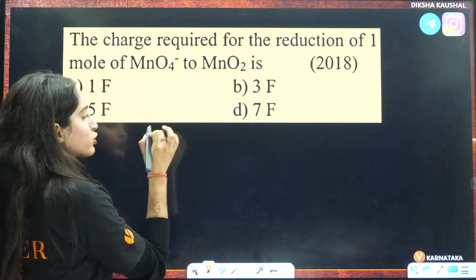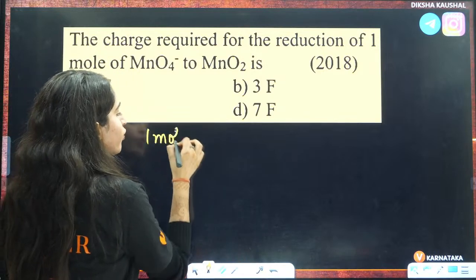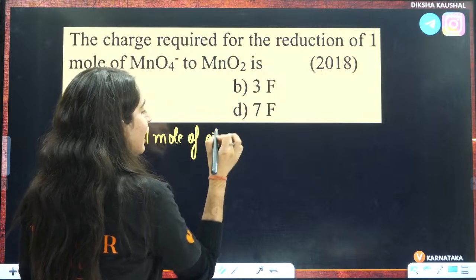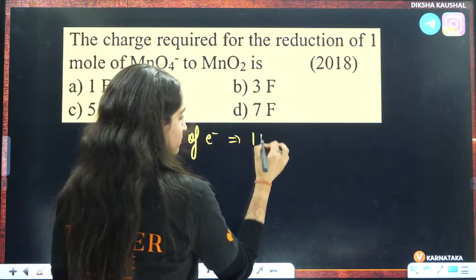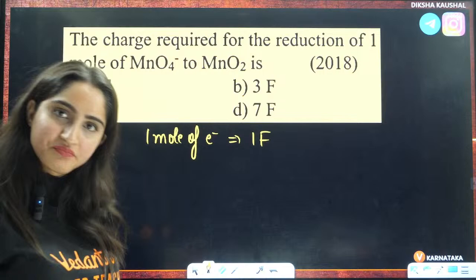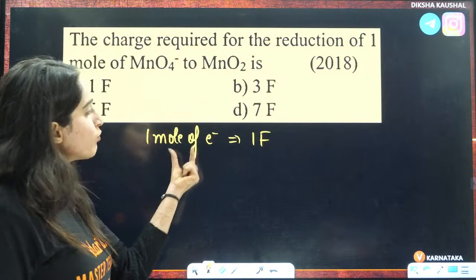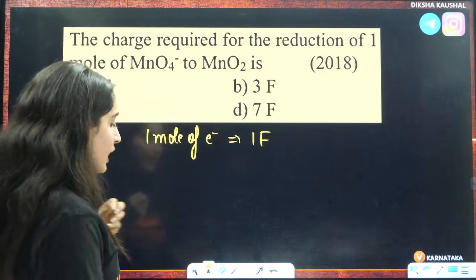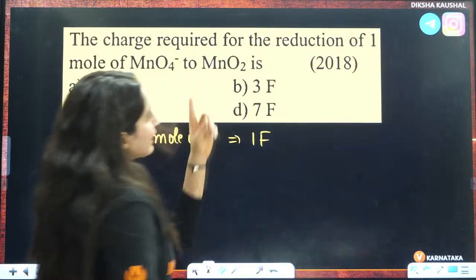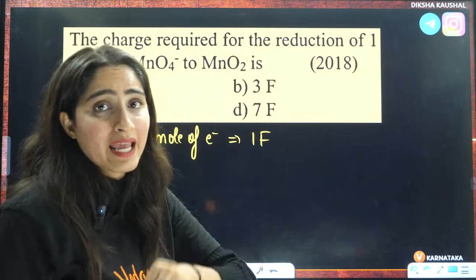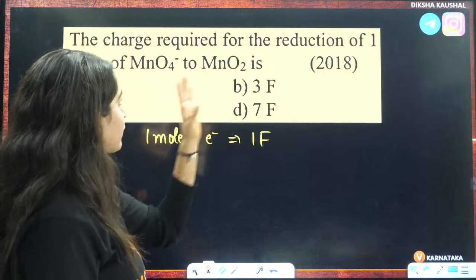That means you need to remember one thing: the charge on 1 mole of electrons is called 1 Faraday. So 1 mole of electron is called 1 Faraday. We need to see how many moles of electrons are gained or lost in this particular reaction.